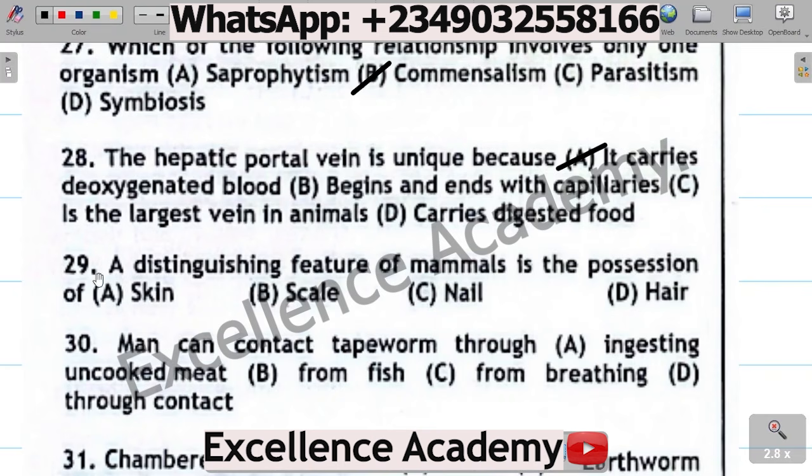Question 29. A distinguishing feature of mammals is the possession of A. Skin, B. Scale, C. Nail, D. Hair. The correct option is D. Hair.